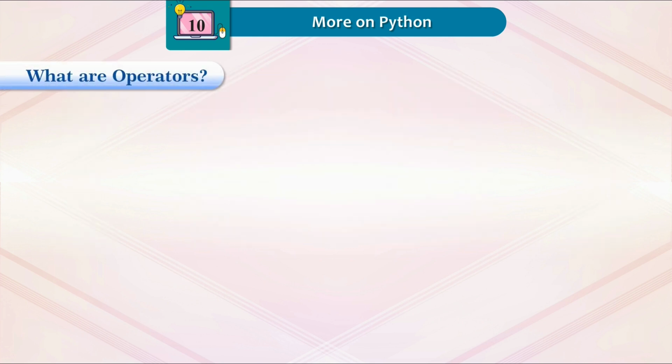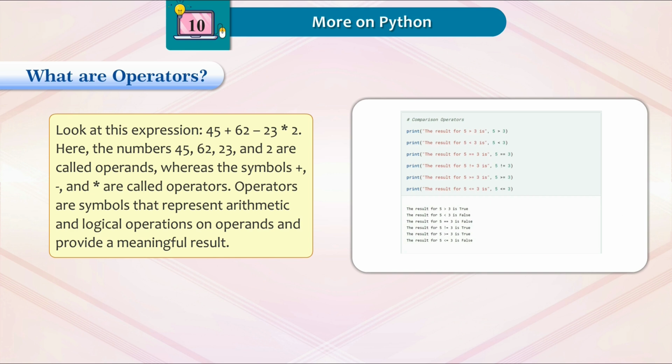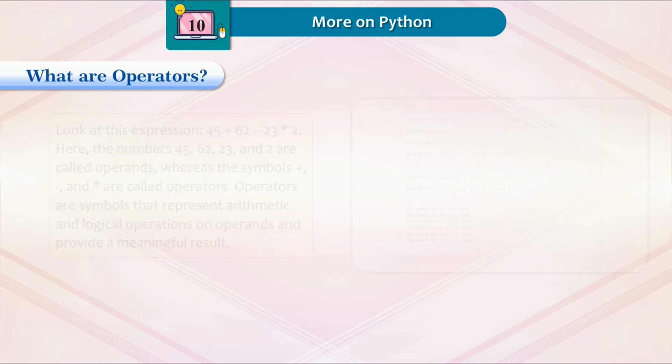What are operators? Look at this expression: 45 plus 62 minus 23 multiplied by 2. Here the numbers 45, 62, 23 and 2 are called operands, whereas the symbols plus, minus and asterisk are called operators. Operators are symbols that represent arithmetic and logical operations on operands and provide a meaningful result.